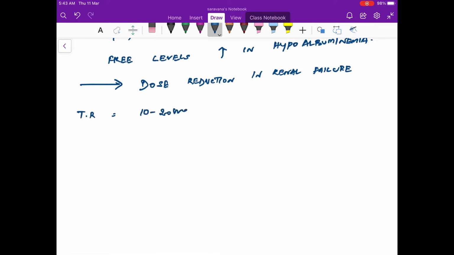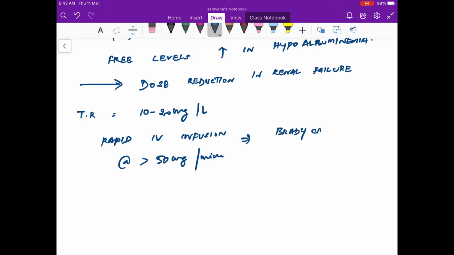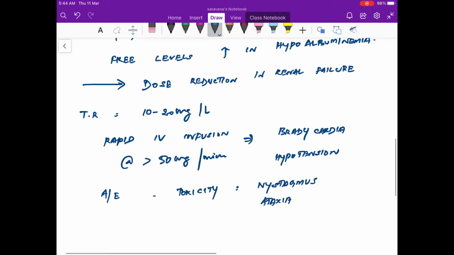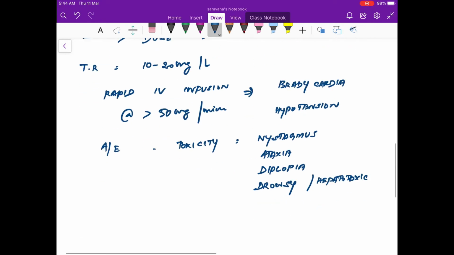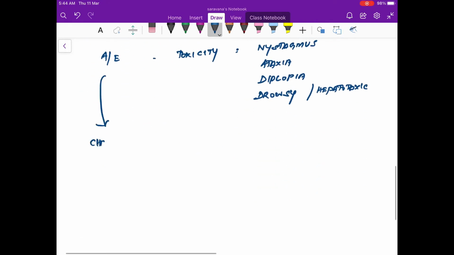The therapeutic range is around 10 to 20 milligrams per liter. Rapid IV infusion at a rate of more than 50 mg per minute is going to result in severe bradycardia and hypotension, and this can lead to sudden cardiac arrest. This can still happen, so you have to be very careful. Adverse effects of toxicity, that is, when the therapeutic range is exceeded, are nystagmus, ataxia, diplopia, drowsiness, and hepatotoxicity. So these are the adverse effects when it exceeds the therapeutic range.